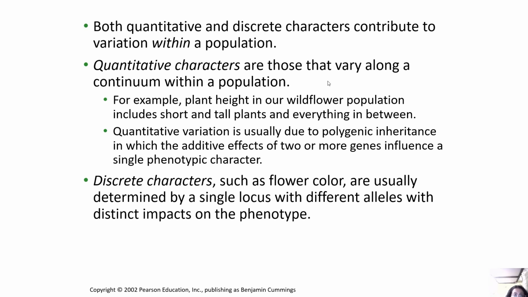Both quantitative and discrete characters contribute to variation within a population. Quantitative characters are those that vary along a continuum within a population. For example, plant height in our wildflower population includes short and tall plants, right? And everything in between. Now, quantitative variation is usually due to polygenic inheritance, in which the additive effects of two or more genes influence a single phenotypic character. Now, discrete characters such as flower color are usually determined by a single locus with different alleles, with distinct impacts on the phenotype.